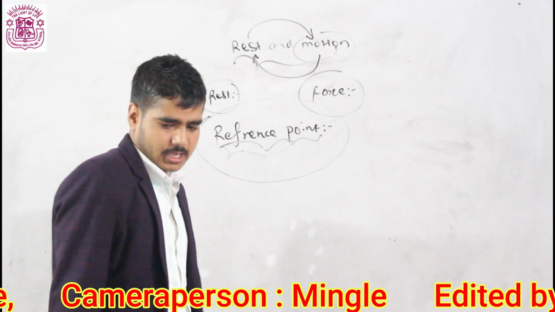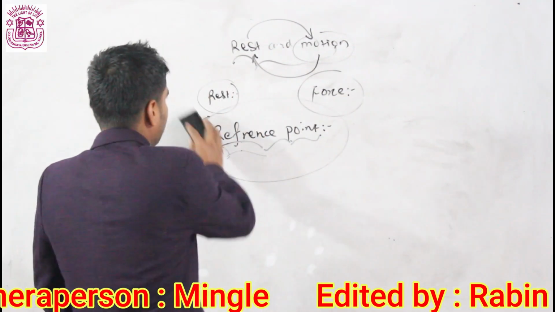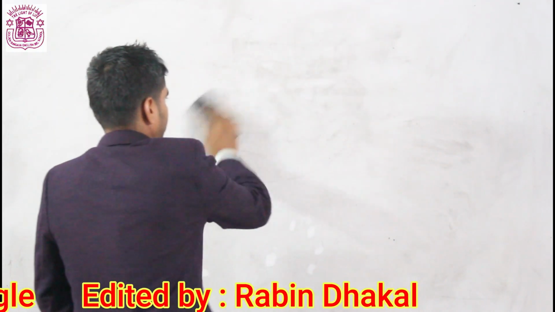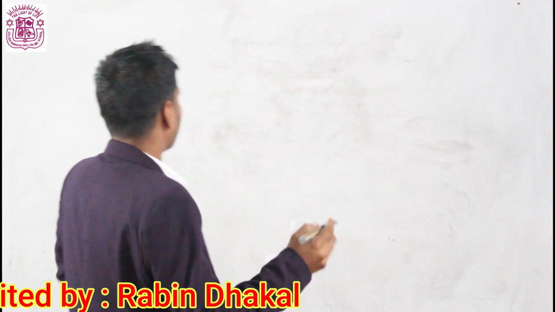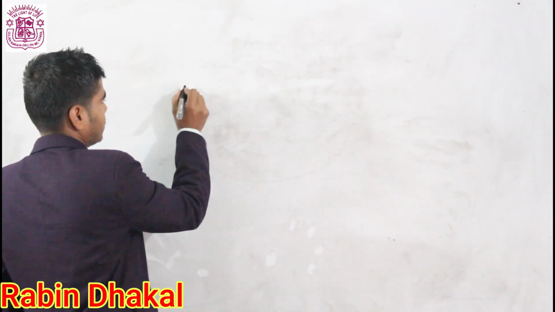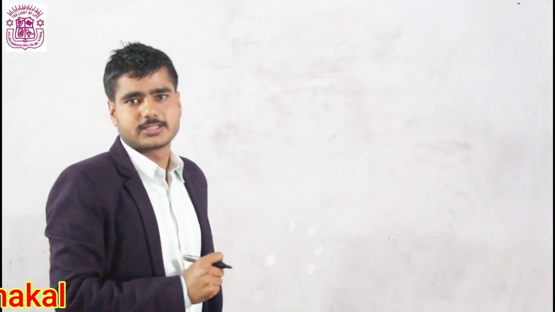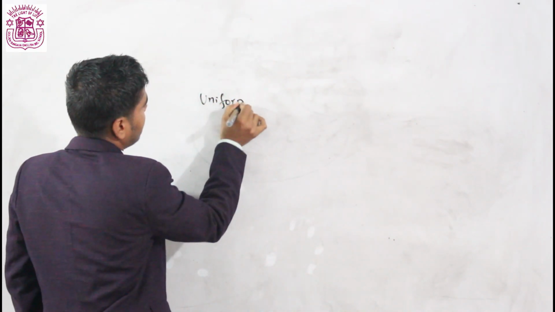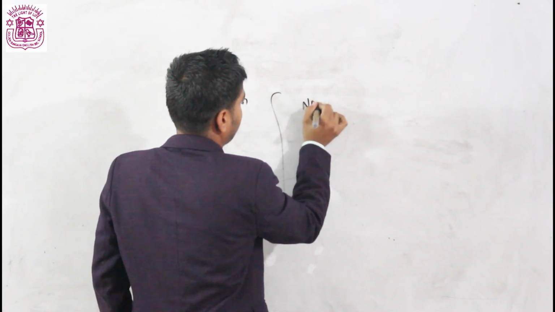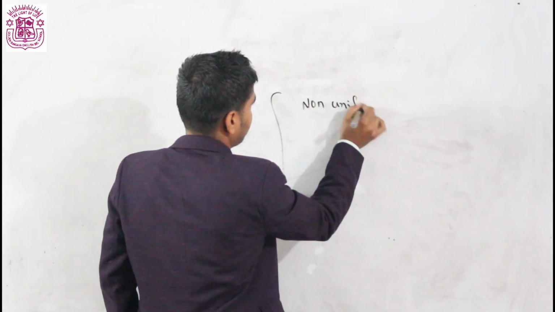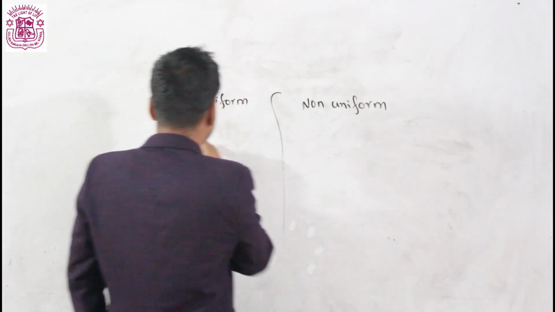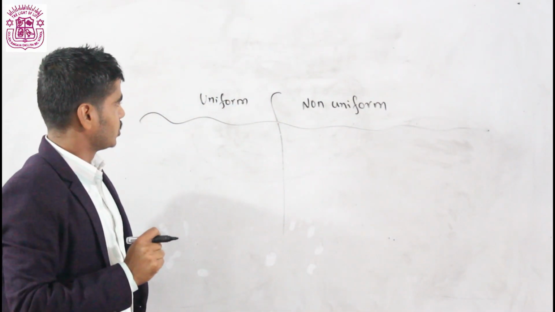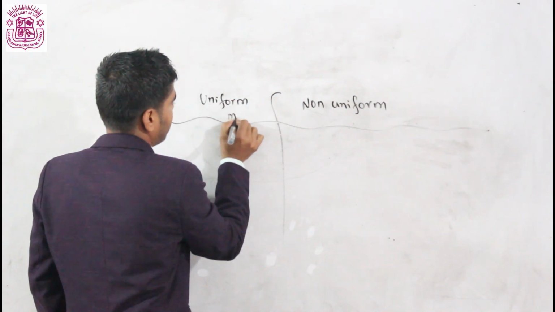Okay, now after discussing these terms, we are moving towards the types of motion. There are basically two types of motion, that is uniform motion and non-uniform motion. Be clear here. I will give you an example to know about uniform and non-uniform motion.